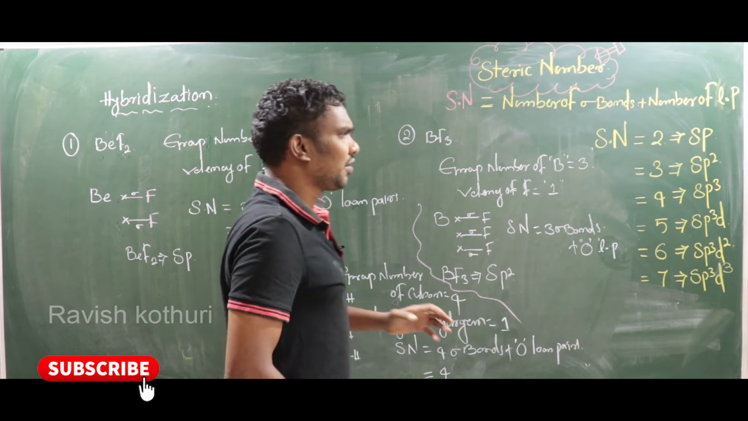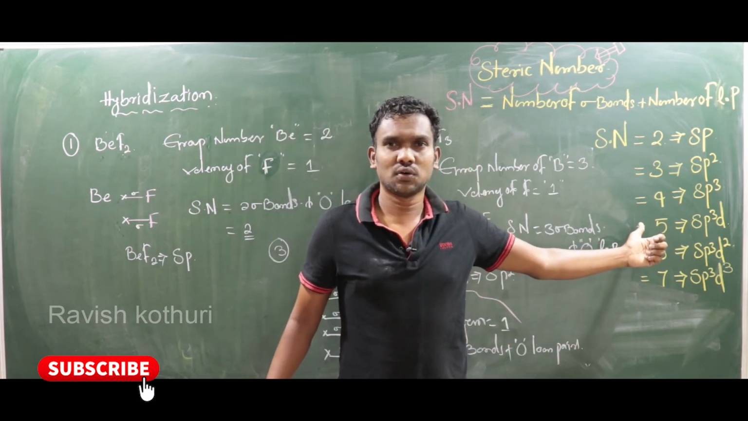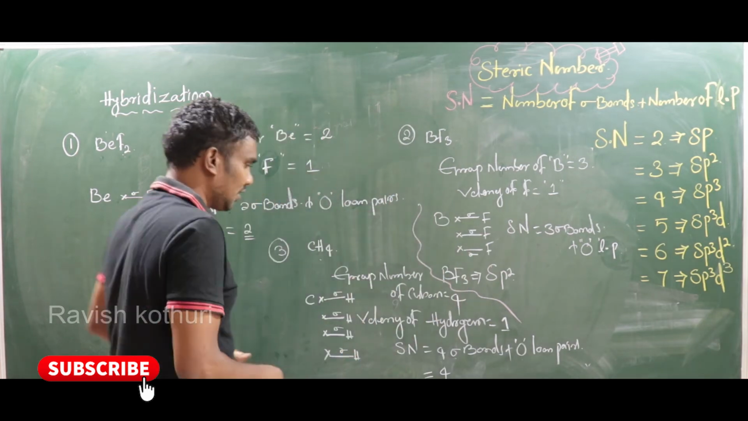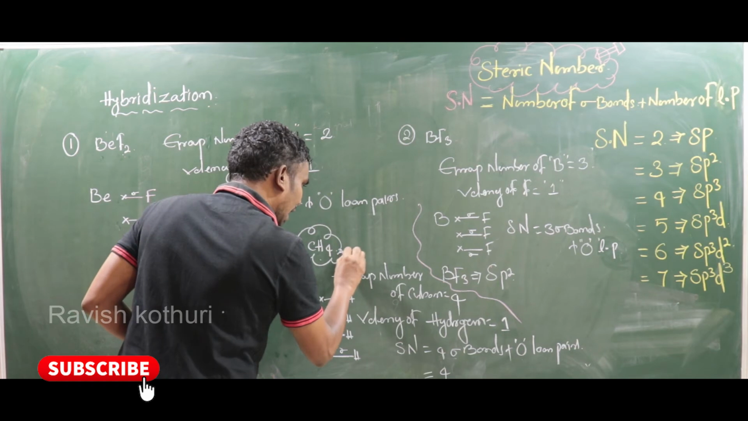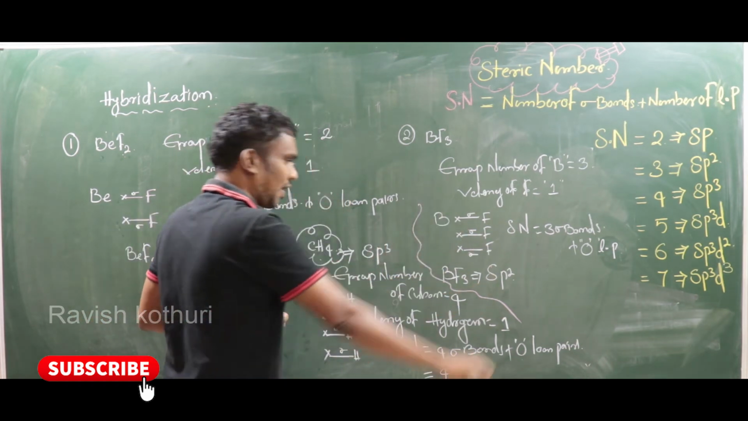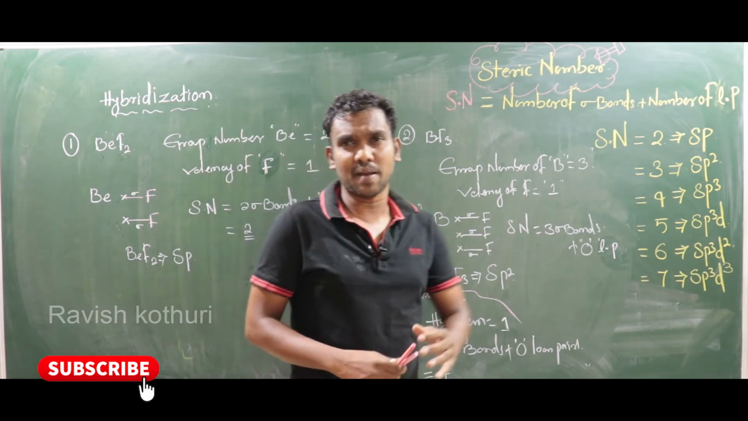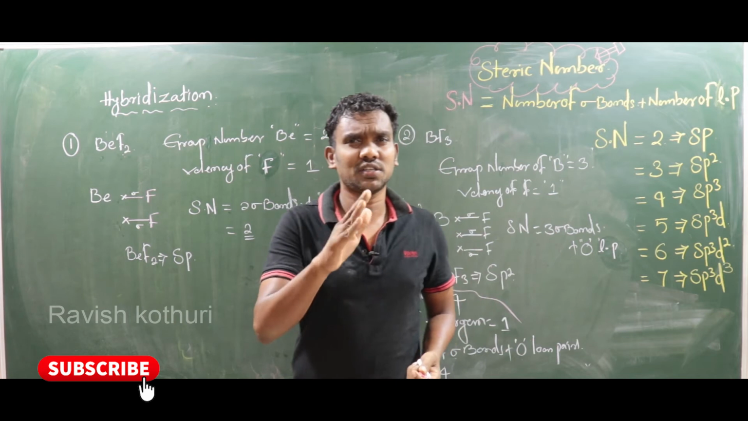So observe carefully, the steric number is 4. So what is the hybridization? The hybridization is sp3 hybridization. Observe carefully here what is required.